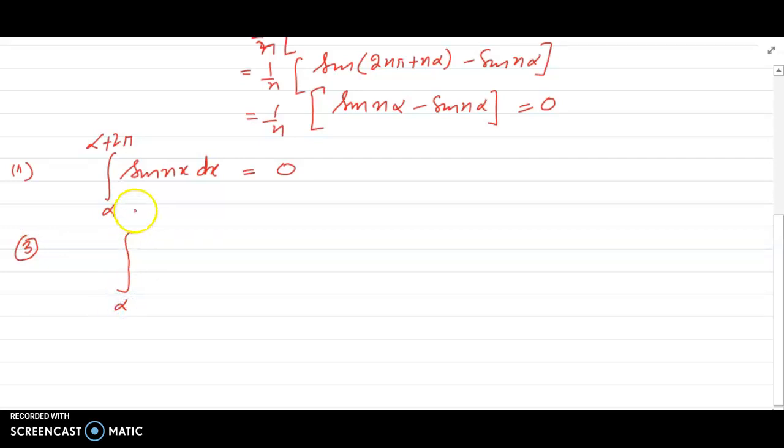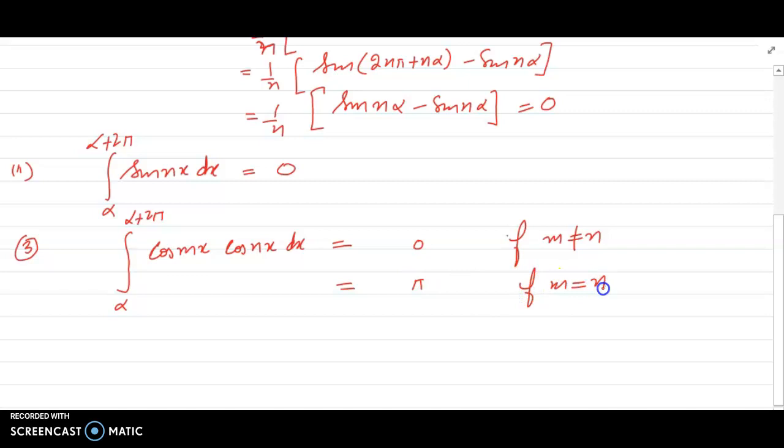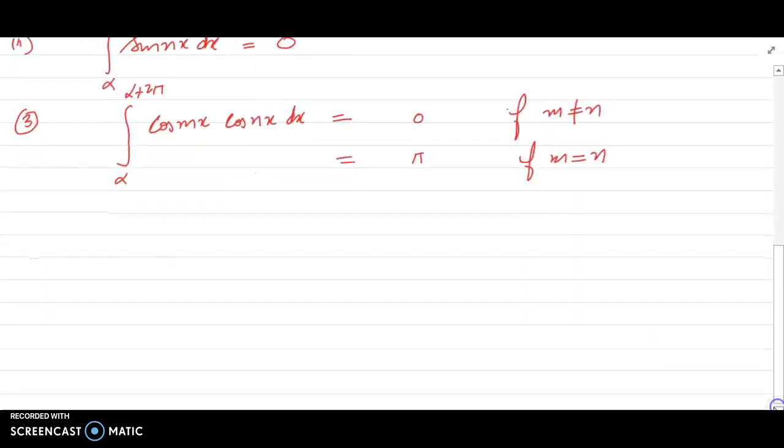The integral from alpha to alpha plus 2 pi of cos of mx into cos of nx dx is equal to 0 if m is not equal to n, and in case m is equal to n, then it will become what? Pi, if m is equal to n. We can prove this result.